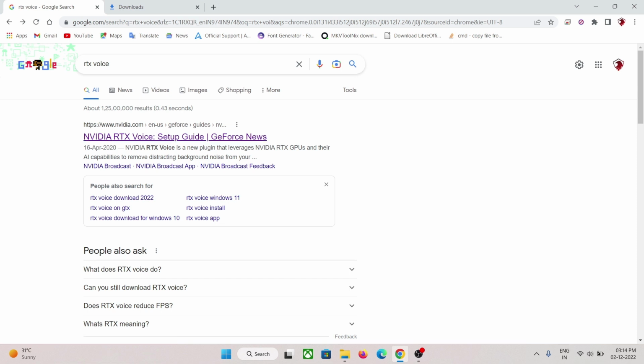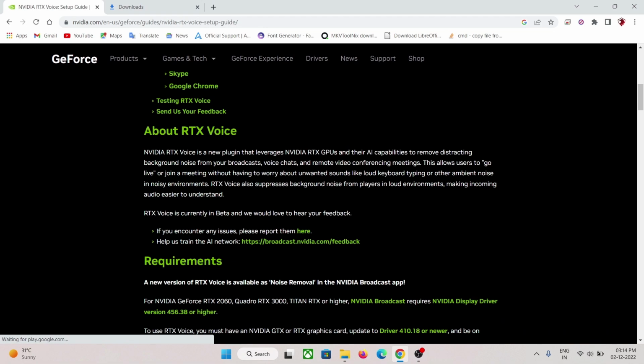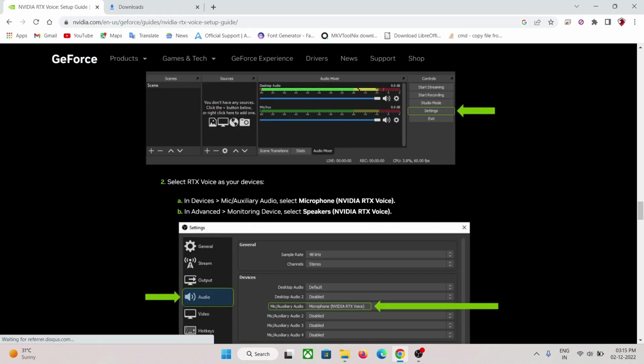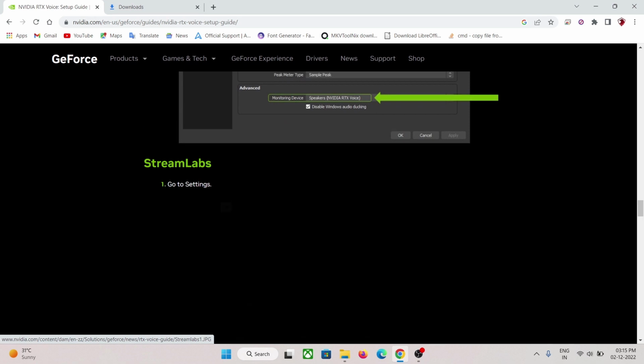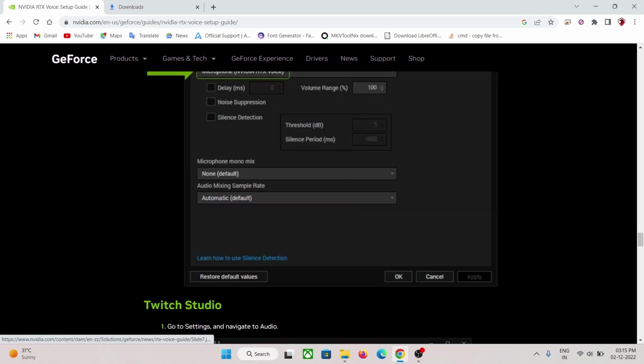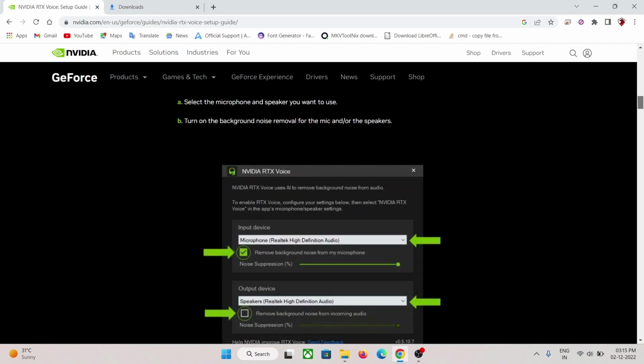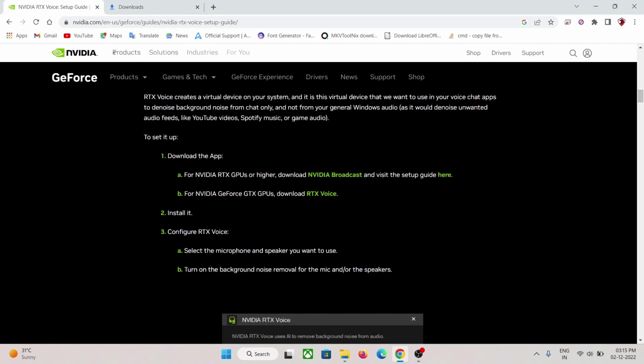I will now continue. After searching for RTX Voice in Google, click on the first link, scroll down. You can use it in almost every app that you would want. As for the download link, you need to click on the RTX Voice option.